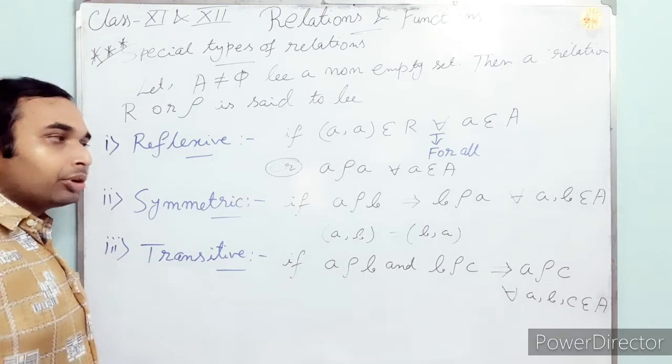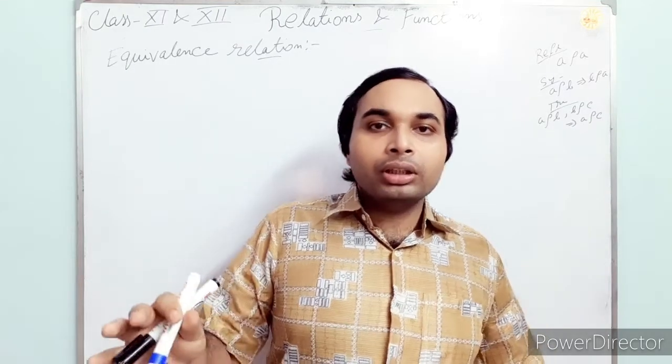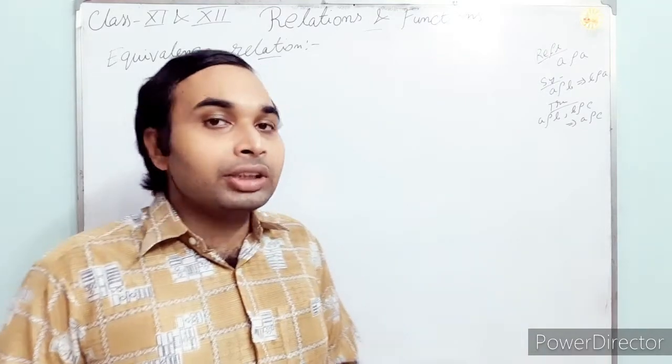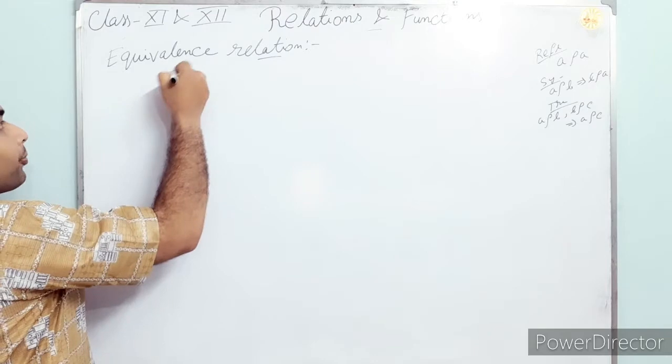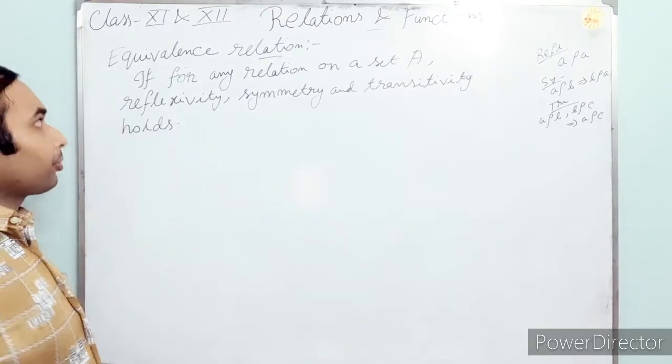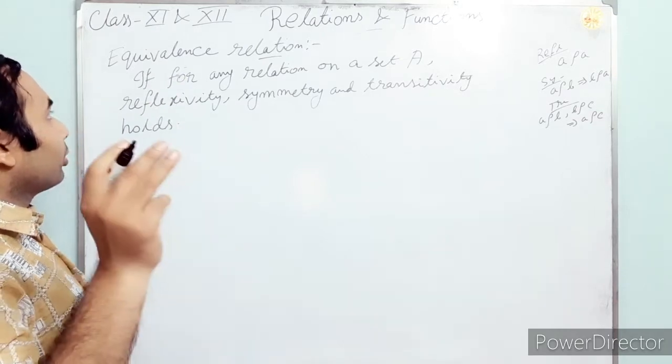Now let us come to the example. We have discussed the reflexive, symmetric and transitive relations.